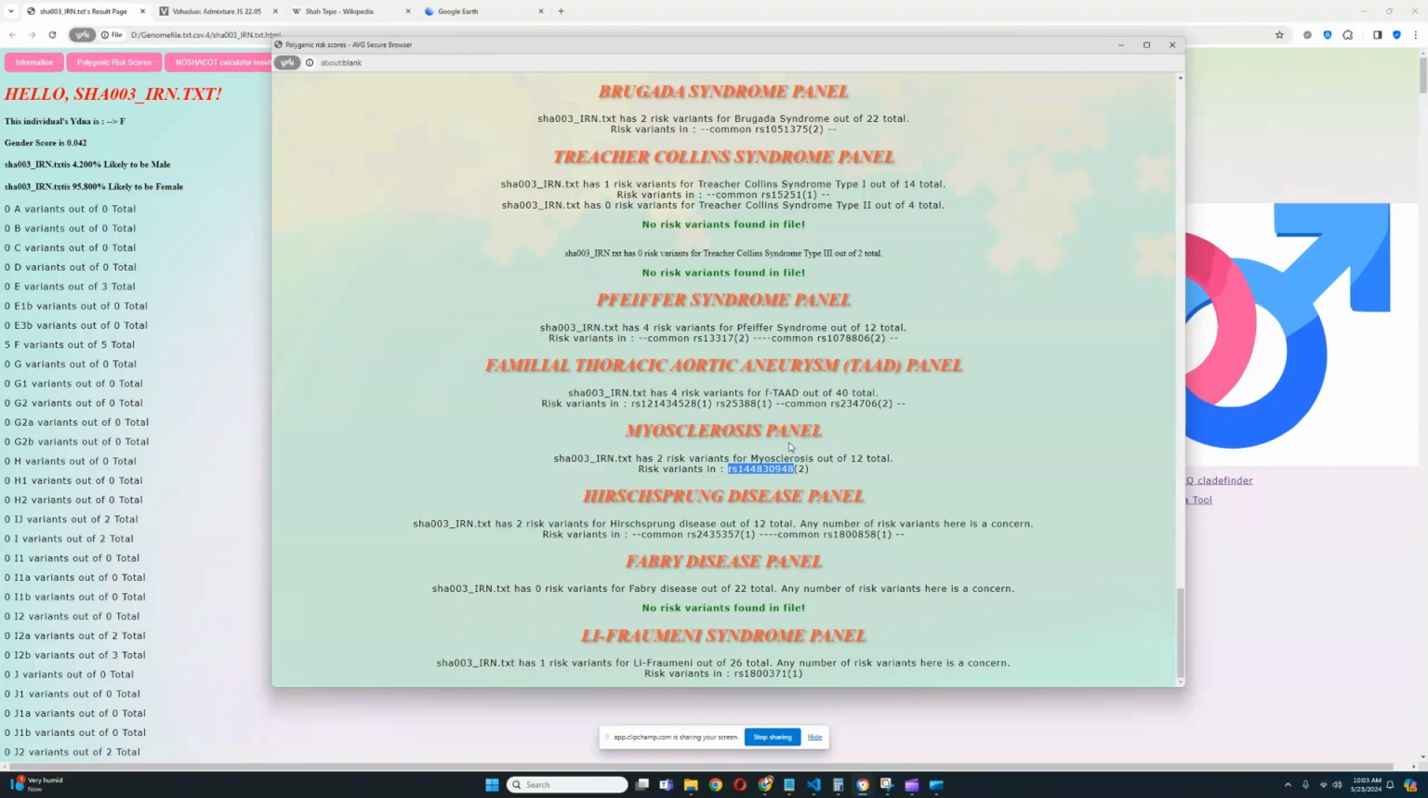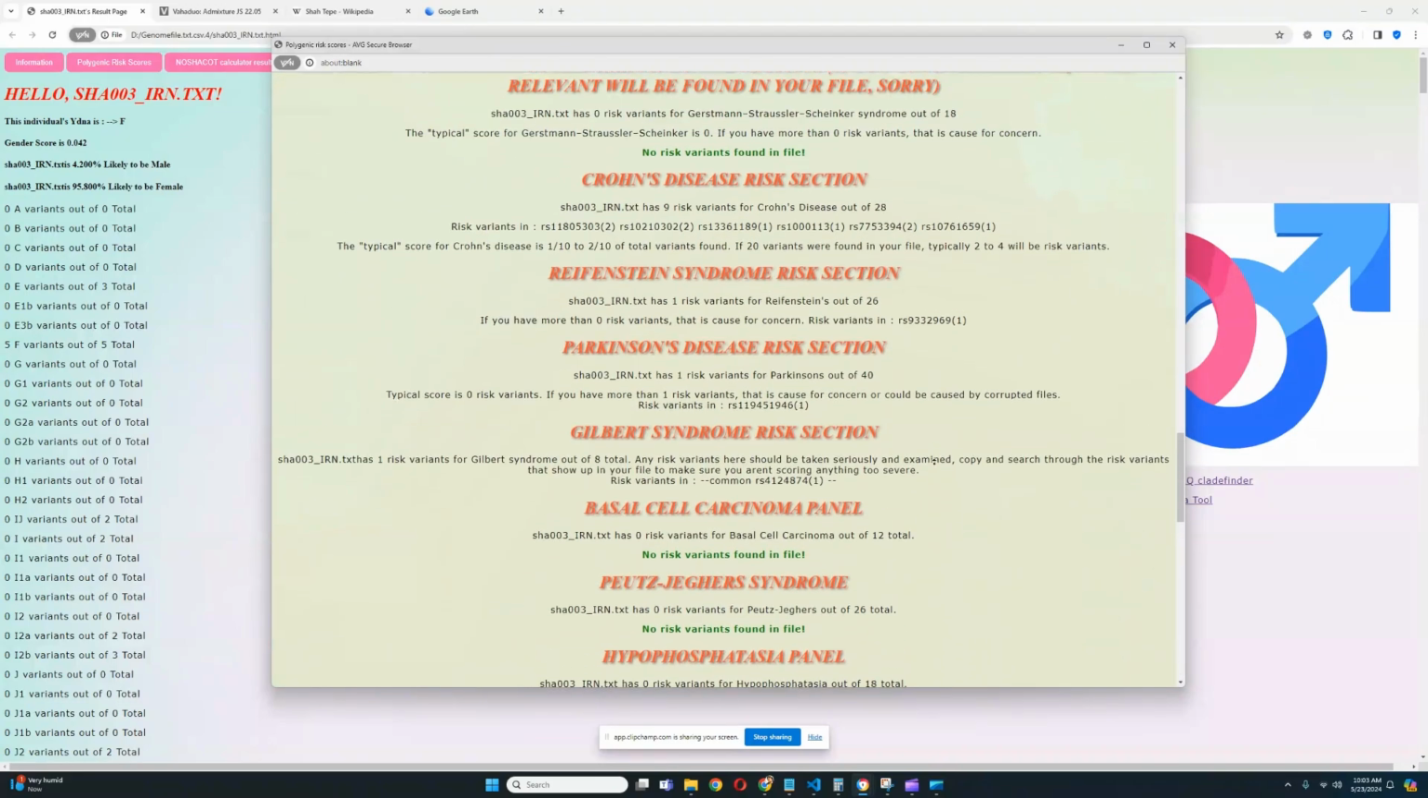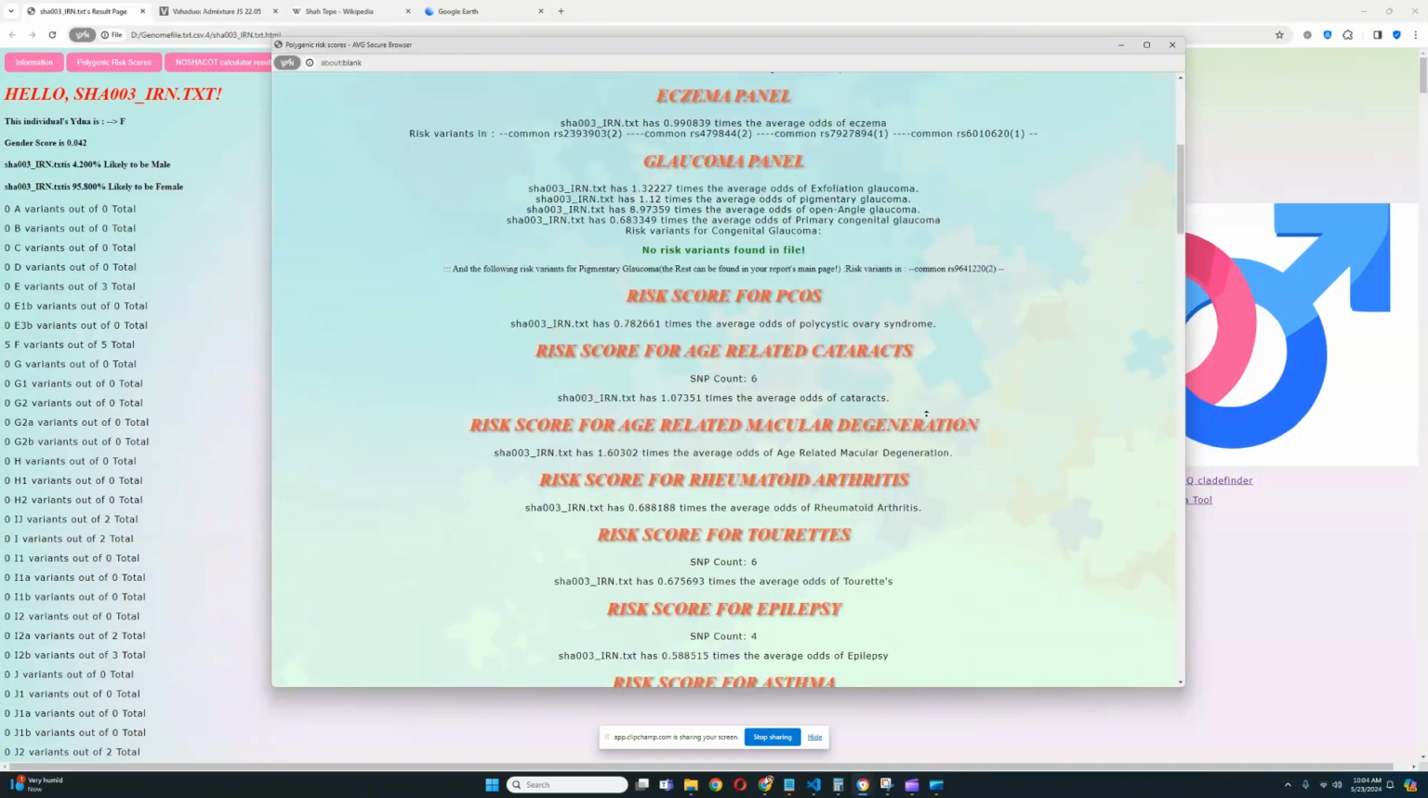actual risk variants. One risk variant for Li-Fraumeni. Once again, this is probably due to low file quality and miscalls rather than presence of actual risk variants. No risk variants for Fabry disease. Two common risk variants for Hirschsprung, and 2 risk variants for myelofibrosis. I think I mentioned this already. So quite typical stuff. I feel like we found a lot of miscalls in this file.